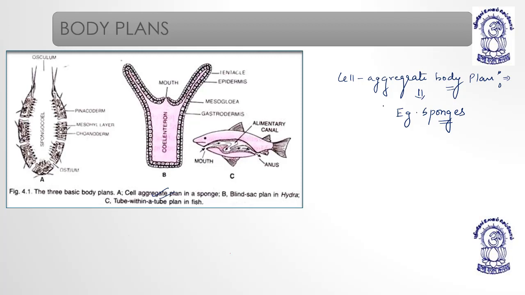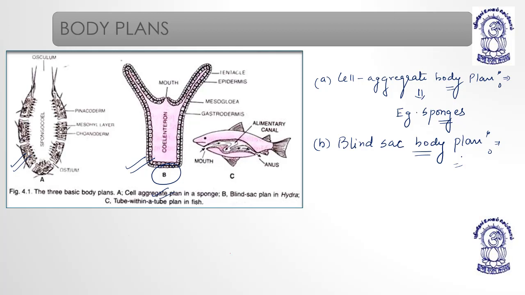Now the second body plan is the blind sac body plan. This is a cellular aggregate body plan, and this is blind sac. What does that mean? The blind sac type of body plan is basically found in the coelenterates, in which the cells arrange themselves to make tissues for the very first time.